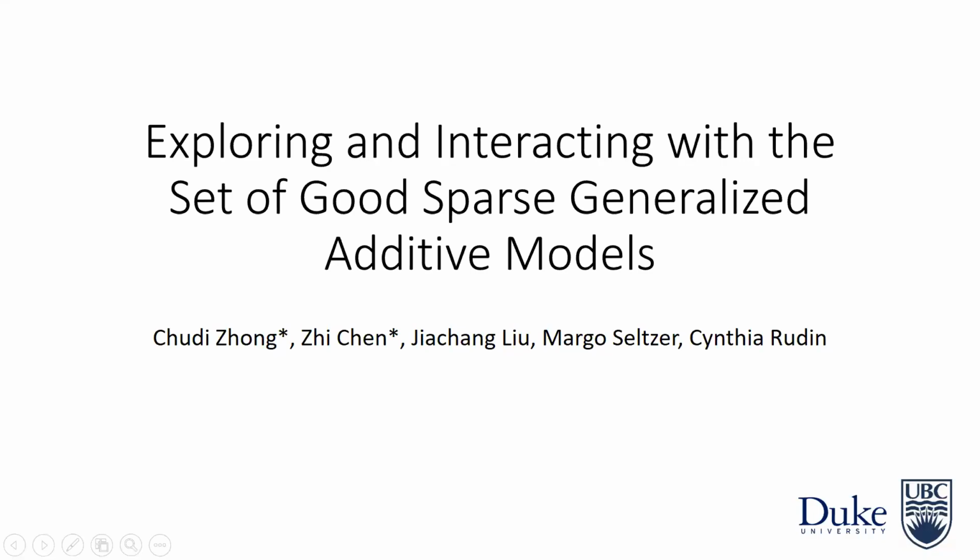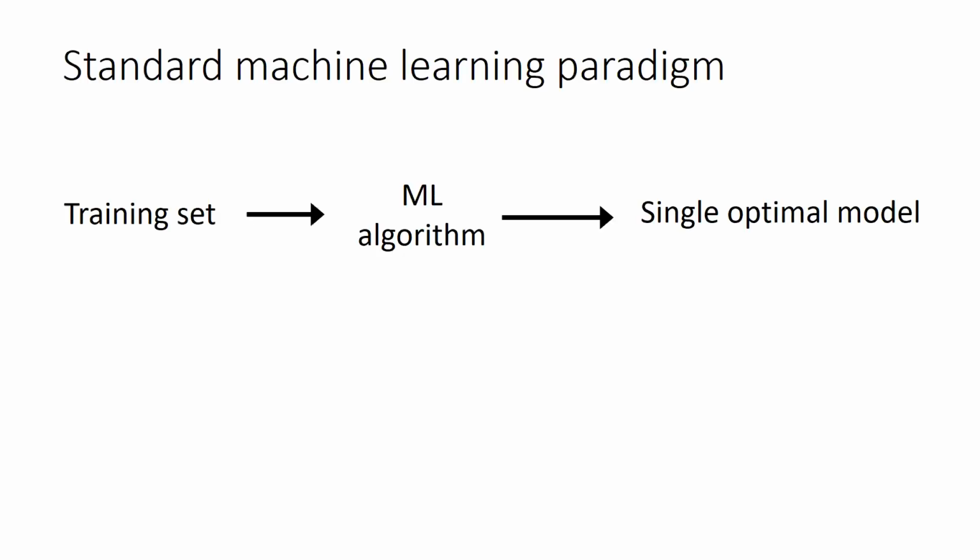Hi everyone, I'm going to talk about our paper, exploring and interacting with the set of good sparse generalized additive models. In machine learning, we usually follow a standard paradigm where a training set is fed into a machine learning algorithm which produces a predictive model. The model could be a linear model, random forest, neural network, any kind of model.